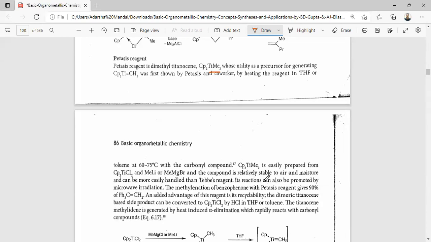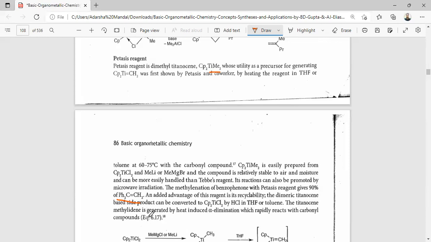The compound is relatively stable to air and moisture and can be more easily handled than the Tebbe reagent. Its reaction can also be promoted by microwave irradiation. The methylenation of benzophenone with the Petasis reagent gives a 90% yield of this product, and an added advantage of this reagent is recyclability. The dimeric titanocene-based side product can be converted to Cp2TiCl2 by HCl or THF in toluene.